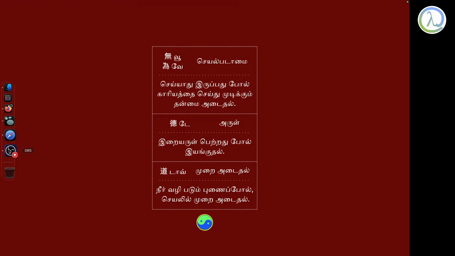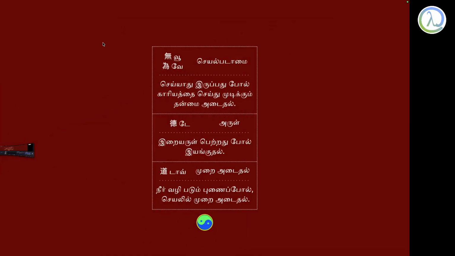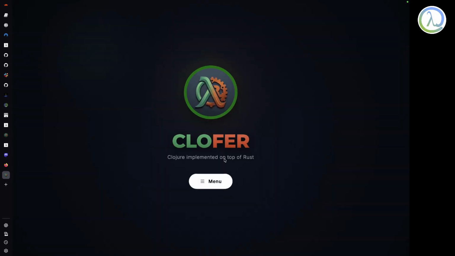Hello, Clojure people. I'm just super excited today. Just imagine my feeling, right? You wanted to do something and you know that it's going to take a lot of time. You don't have the know-how and all those things, but it just gets implemented, right?